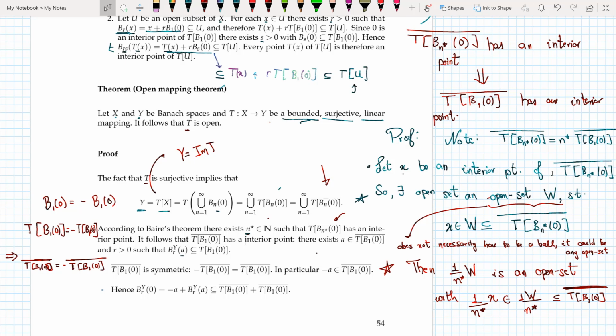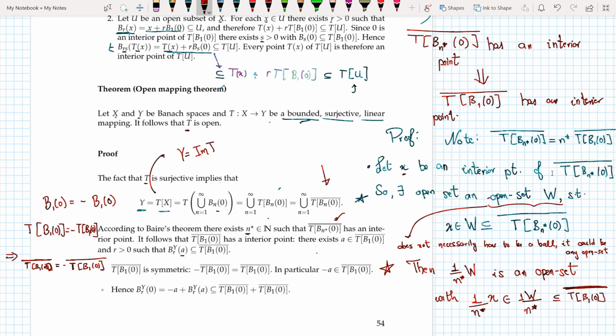Now let x be an interior point of the closure of T B_N star(0). So there exists an open set. Now this open set does not necessarily have to be a ball, it could be any open set. So this is the twist in this case. Earlier my definition of interior point was, if I have an interior point, then there exists a ball and this ball completely lies within the set.